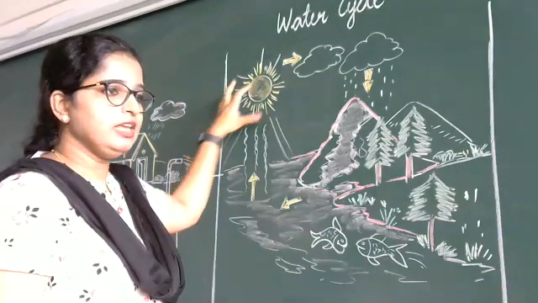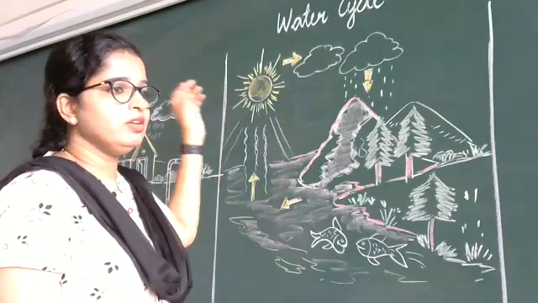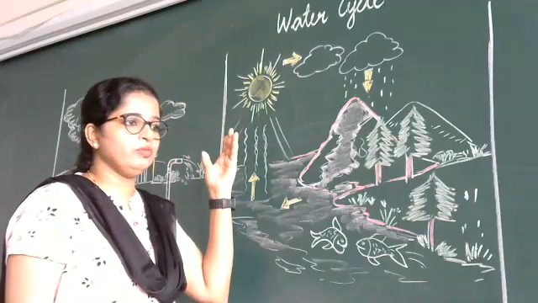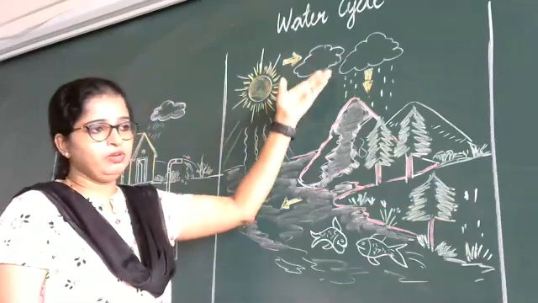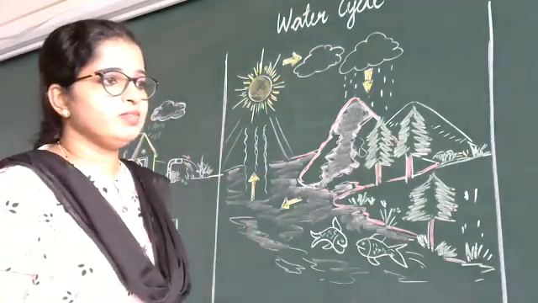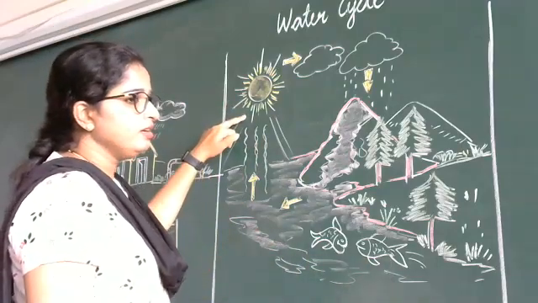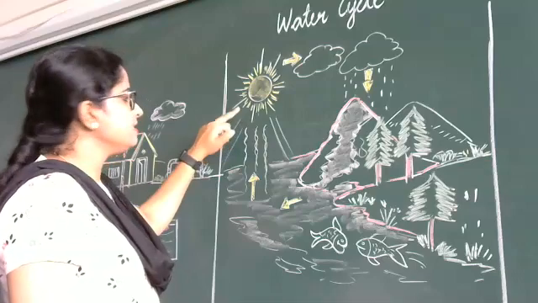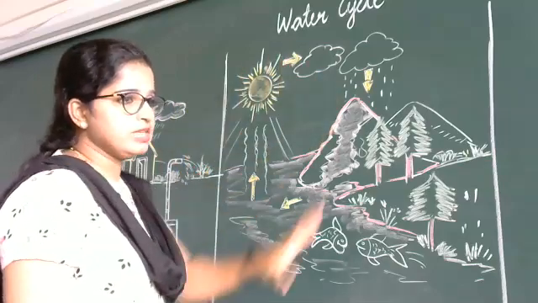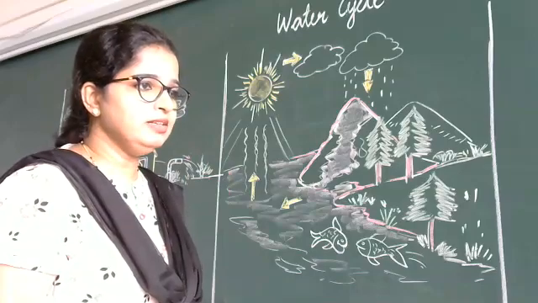Sun. Sun से ही ये पूरा process हो रहा है. If the sun is not there, the water would not get heat. अगर वो heat नहीं होता तो water vapor नहीं होता. Water vapor नहीं होता तो वो cloud नहीं होता. Cloud नहीं होता तो वो कहाँ से cool होता और कहाँ से बारिश होता. Right? So in this entire process, the sun is the main thing because of which the water cycle is happening and we are getting water. Is that clear?